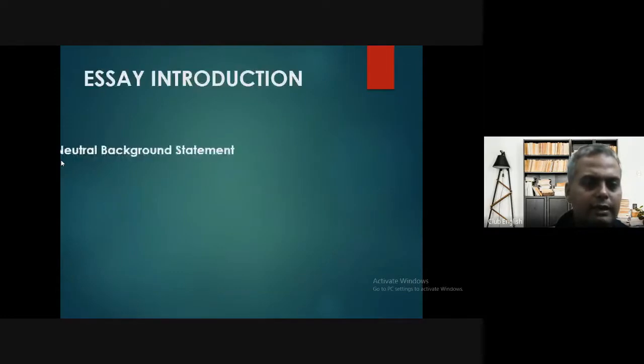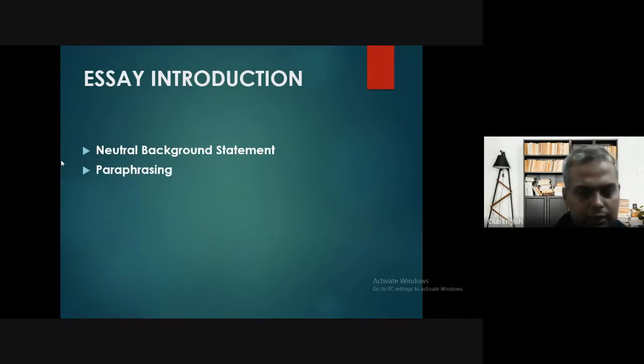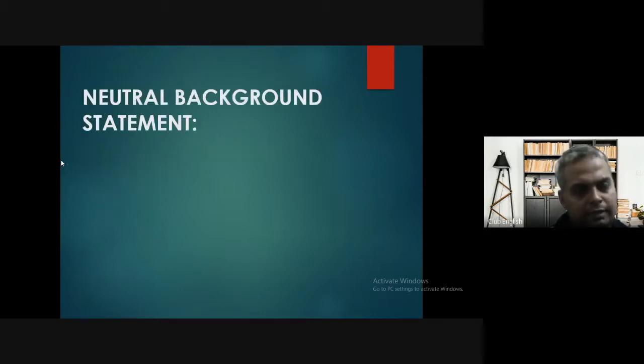Now, let's see this introduction. First of all, as I told you, you need to write a neutral background statement. Now, let's try to understand what the neutral background statement actually means. Then paraphrasing, then thesis. So, what does a neutral background statement mean? It is an icebreaker with the readers.